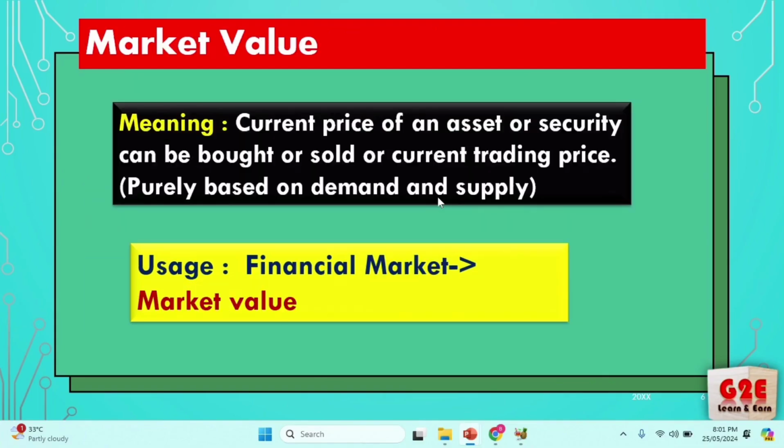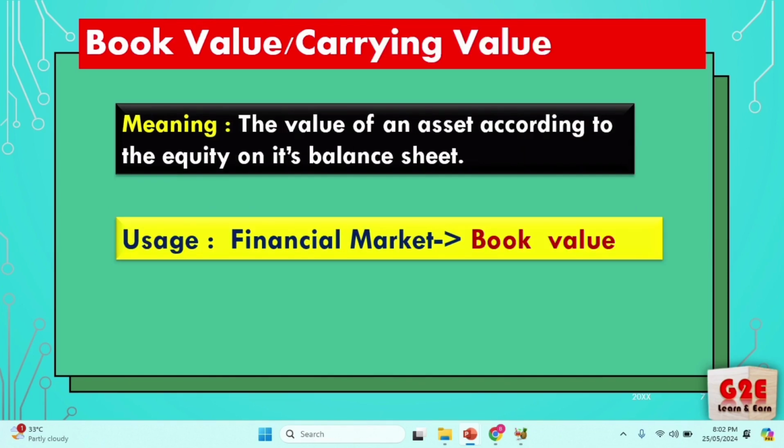Next one is market value. Market value everybody knows, right? The current trading price is called market value. It changes based on demand and supply. Based on buyer as well as seller availability, the respective price will fluctuate. In the financial market, everybody says market value only. In the commodity market, they call it market value. In the share market, they use the term market value. The same with the crypto market and the forex market: the current trading price is called market value only.